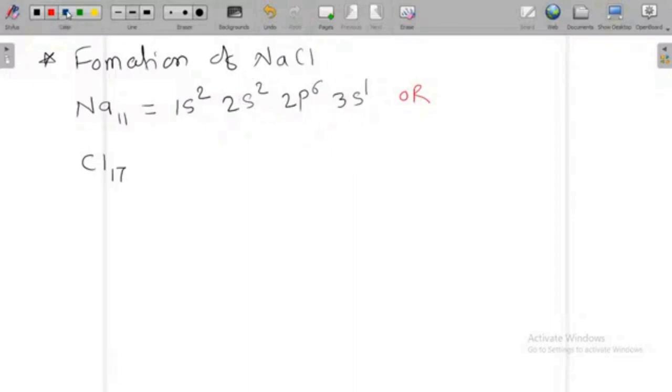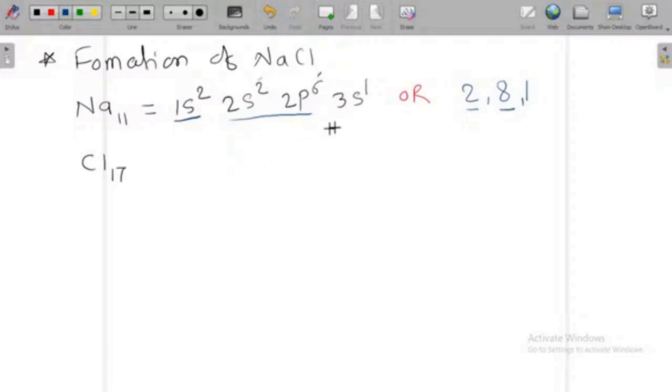The other electronic configuration is the orbit electronic configuration, that is 2, 8, 1. How is it 2, 8, 1? This 2 comes from the first shell, which contains 2 electrons. This 8 comes from the second shell. In the second shell there are 8 electrons, 2 plus 6, 8 electrons.